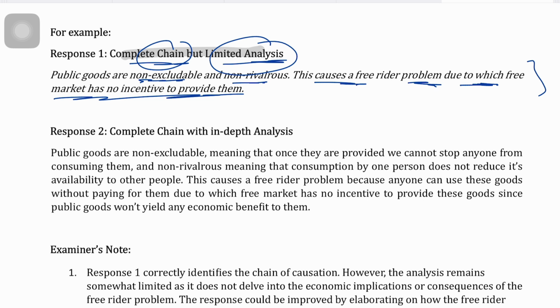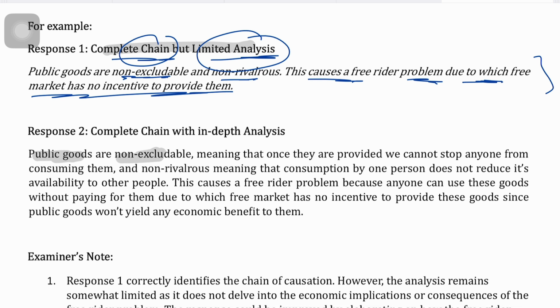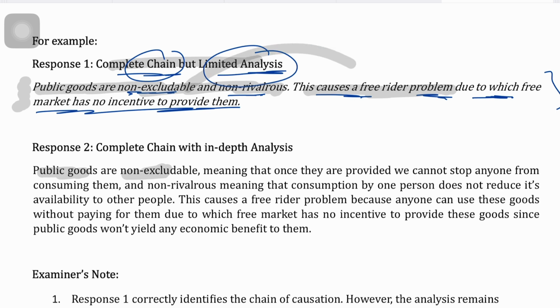So what would be the in-depth analysis with a complete chain? Now look at what I've written. First see the problematic analysis. Although the chain is complete, it says public goods are non-excludable, non-rival risks. This causes the free rider problem. Now he doesn't really explain how non-excludability and non-rival risk cause the free rider problem. Although the candidate does mention the free rider problem, why is it causing it? And then he says due to which the free market has no incentive. While he's right, the way it is executed is a problem. It's not about what you write, it's about how you write it.